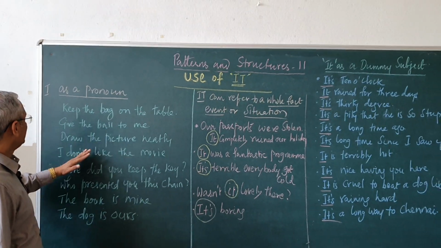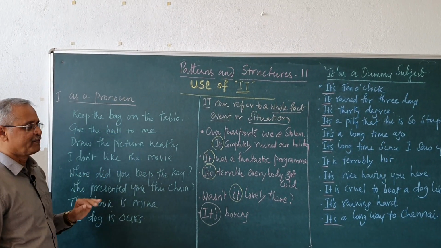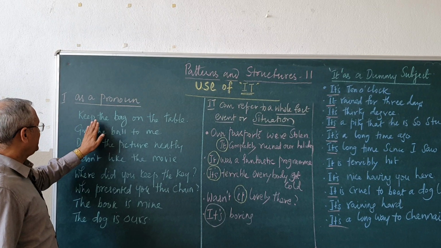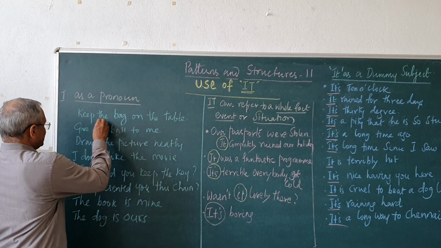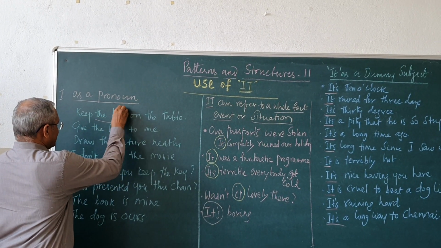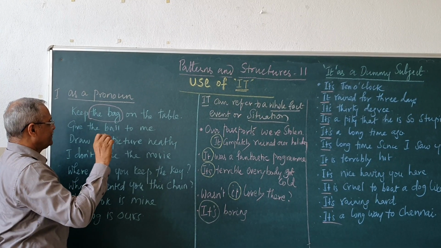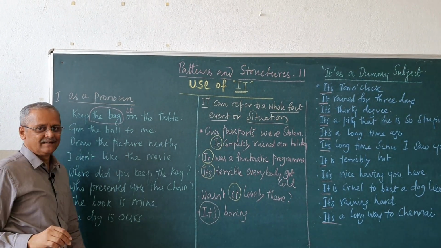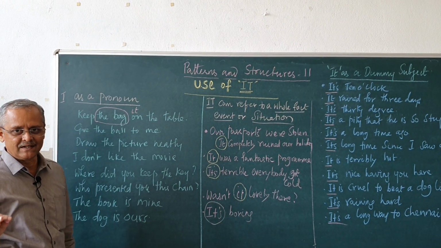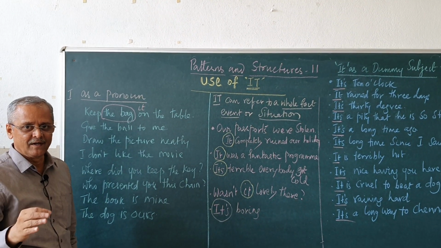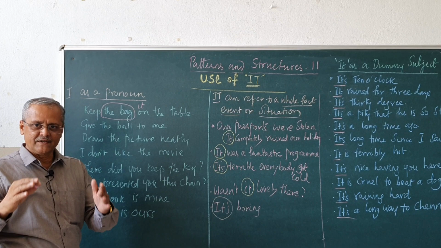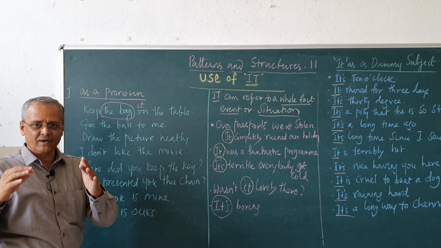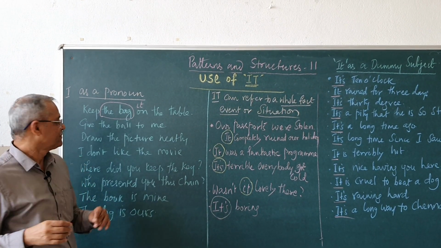See here, "it" is used as a pronoun. Keep the bag on the table. If you take the bag as a noun, we can say, keep it on the table, when you are specific and sure about the subject.